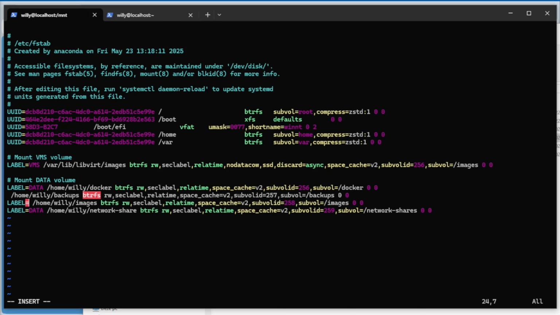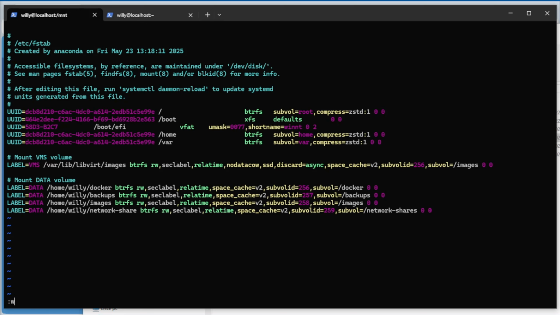Label equals data. And the last, label equals data. Make sure you don't make any mistake, because you remember from the first part, a little mistake and the system is not booting properly. Everything seems okay.